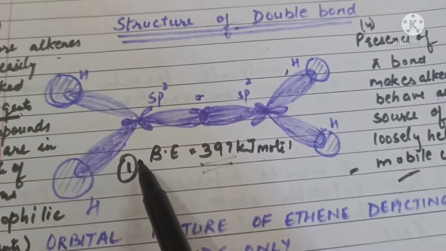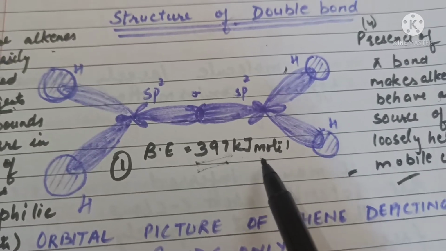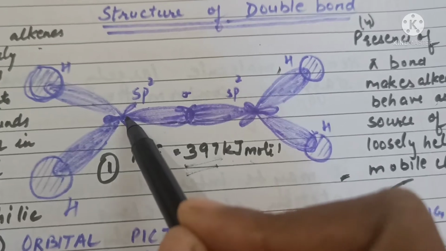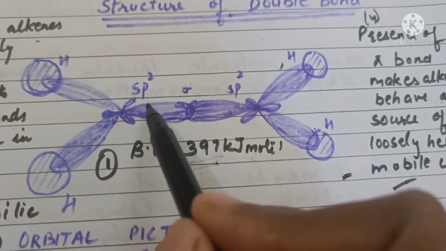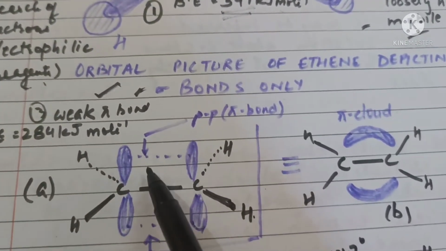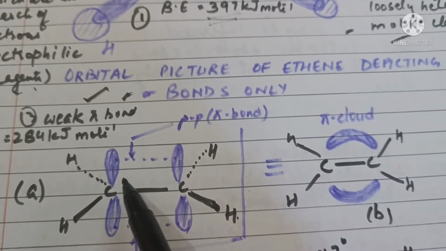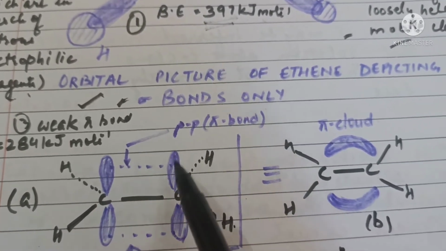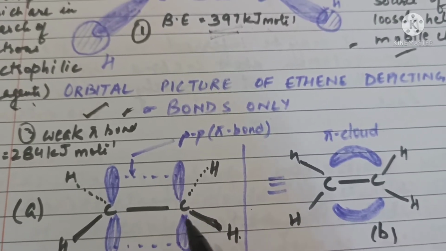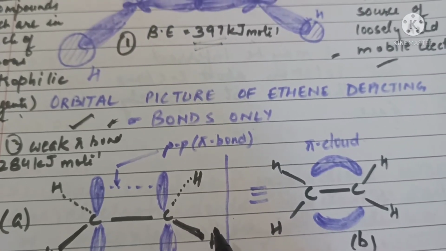The strong sigma bond, with a bond enthalpy of 397 kilojoules per mole, is formed by the head-on overlapping of the sp2 hybridized orbitals of carbon, whereas the weak pi bond is formed by the sidewise or lateral overlapping between the unhybridized p orbitals of the carbon. This sidewise overlapping occurs perpendicular to the planar sigma bond formation.